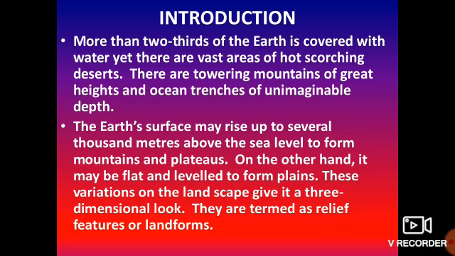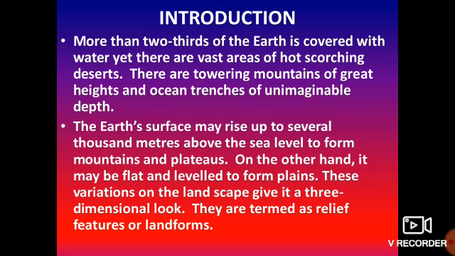Introduction. More than two-thirds of your Earth's surface is covered with water, and there are some places which are desert areas where hot, scorching heat is there. There are towering mountains of great heights, and ocean trenches of unimaginable depths.